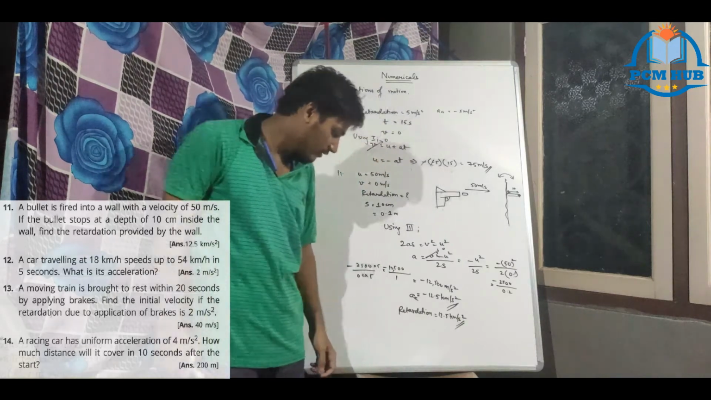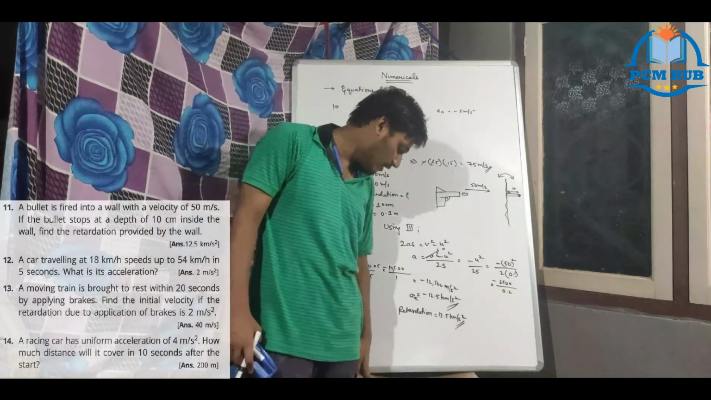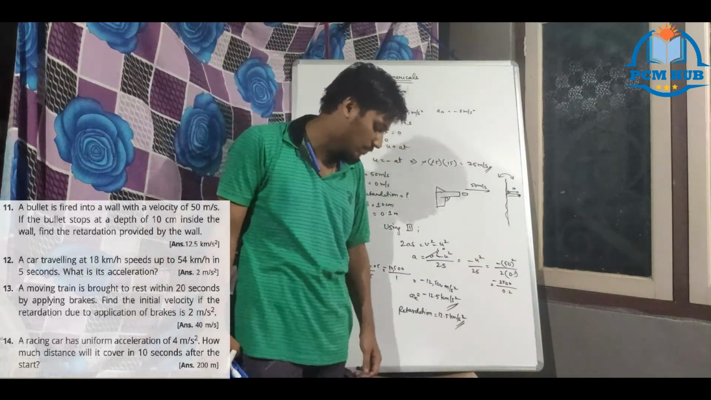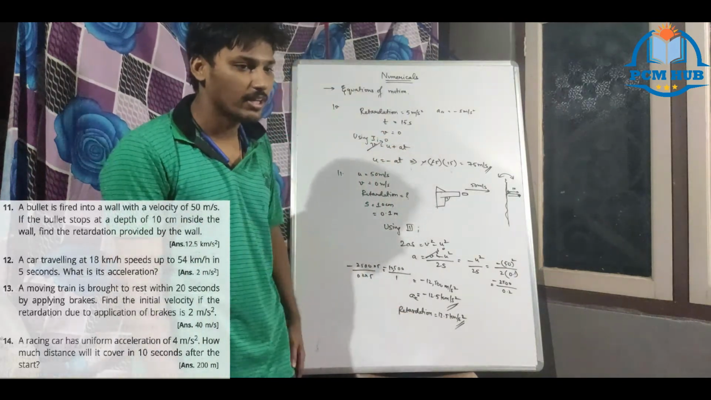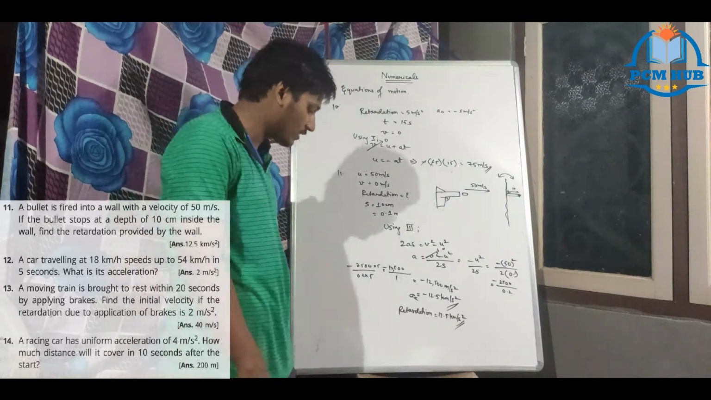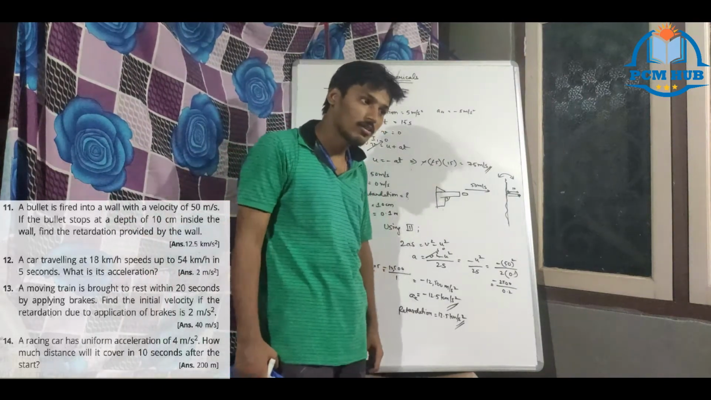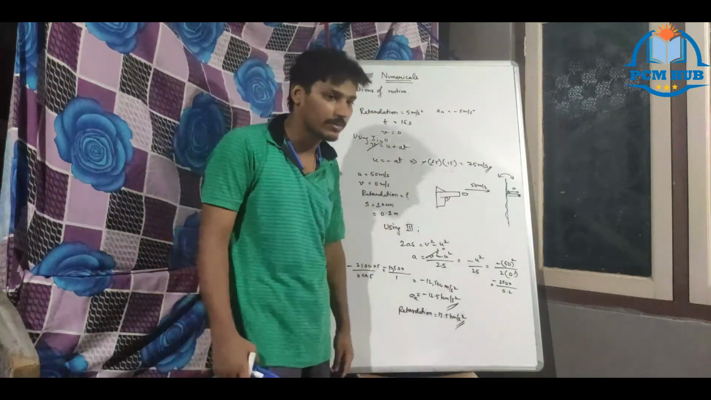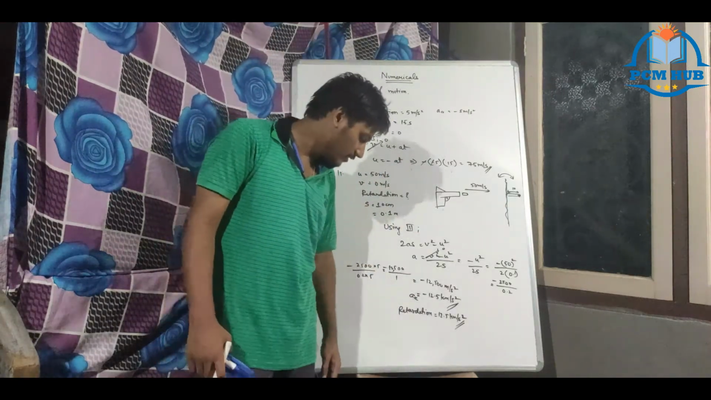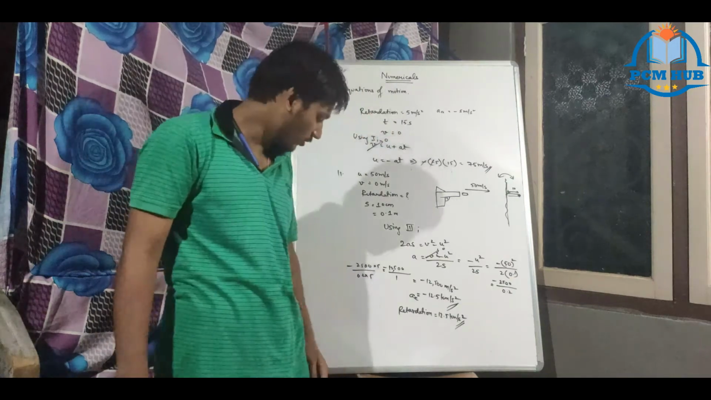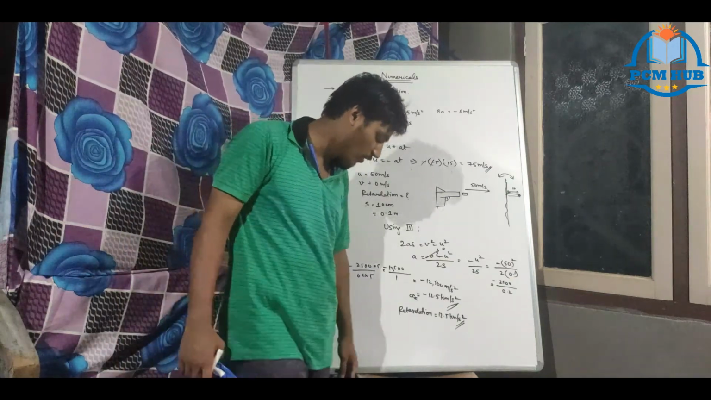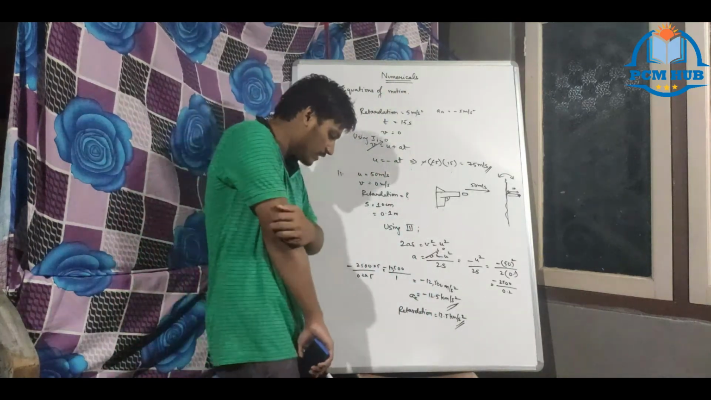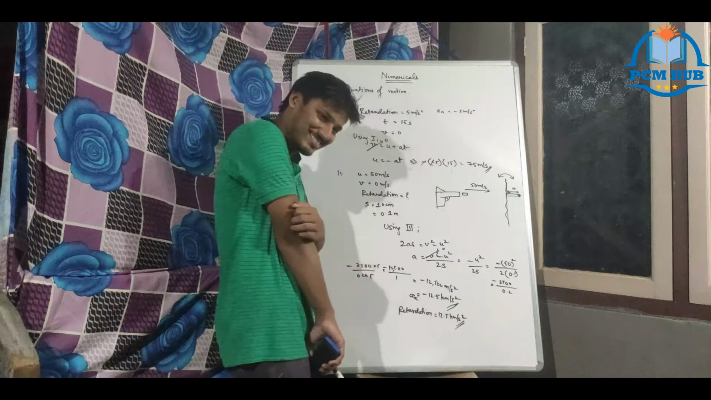12, you got it? A car traveling at 18 km per hour speeds up to 54 km per hour in 5 seconds. What is its acceleration? Simple. 18 means you are getting 5 meter per second. 54 means 3 into 5, 15. So 15 minus 5, 10, by 5. So 2 meters per second square is the acceleration. Very good. The 12th problem is done orally.